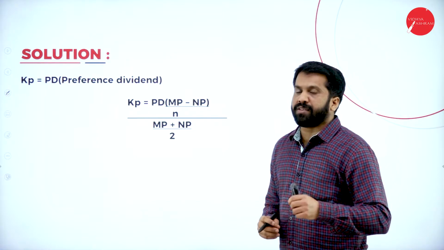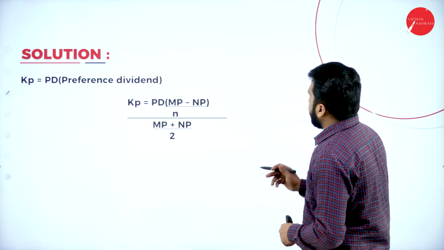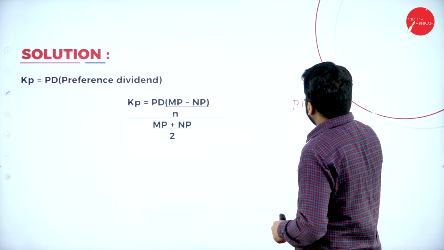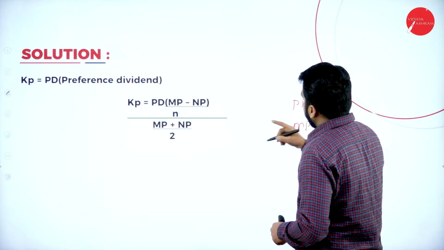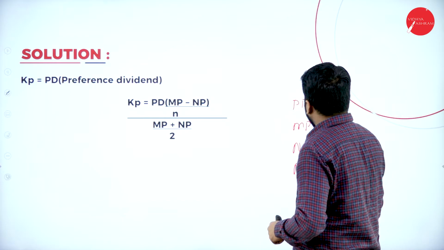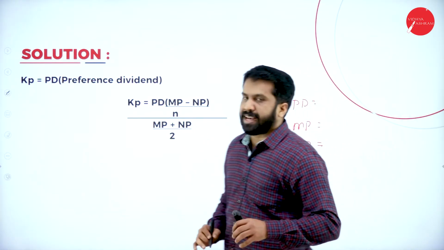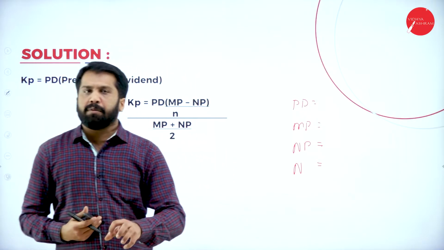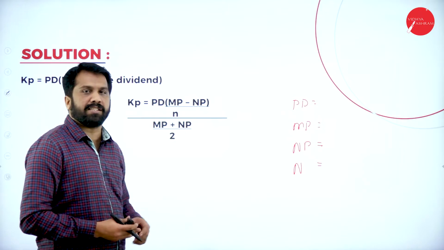That will be your preference shares. Now, what about your preference shares? I need information of preference dividend, MP, NP, and the number of years. These are the information I am supposed to collect. Later, I can simplify this problem.